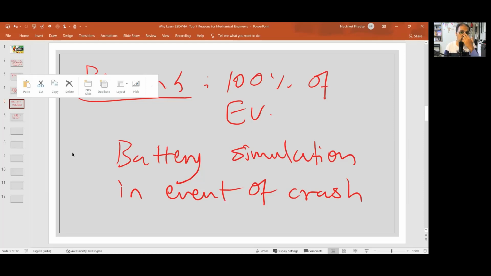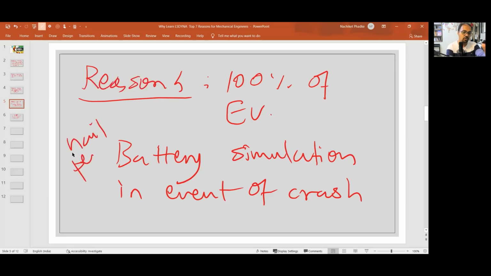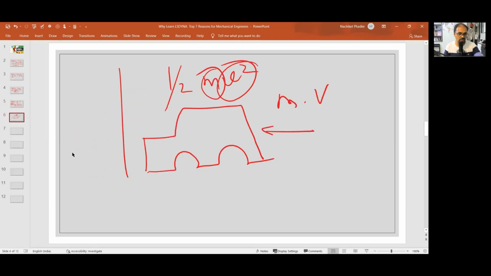So battery simulation is one part where you have nail penetration. That's a simulation, that's mandatory. If a sharp object from the road surface goes into the battery pack, what is going to happen? And it's a safety situation in that case, right? So you have to make sure that the simulation is already done, and then you are progressing towards the final analysis, or final call for that matter.